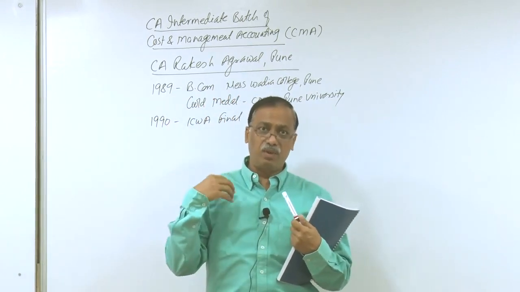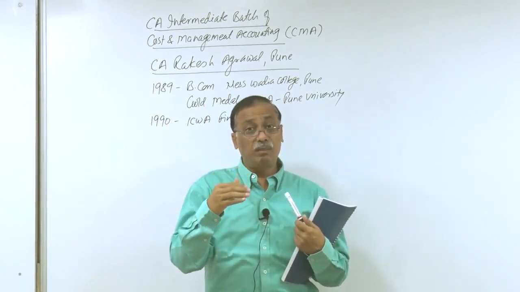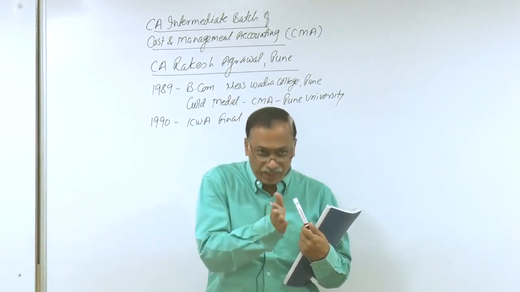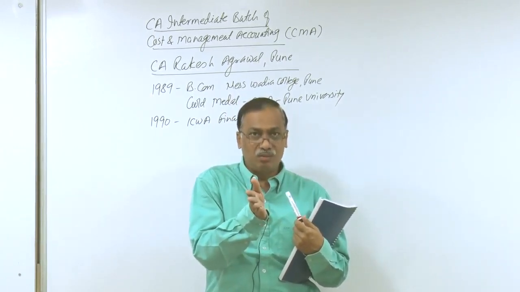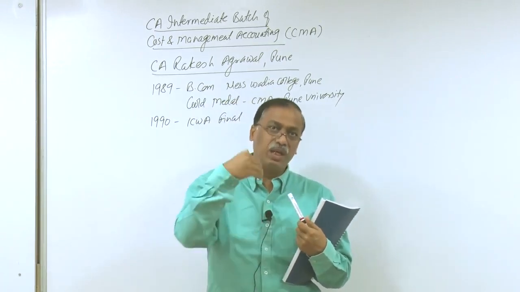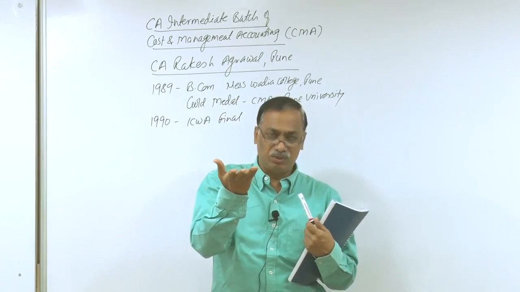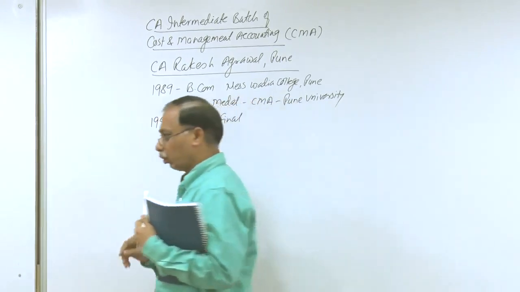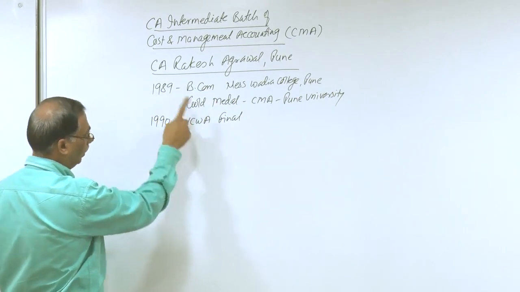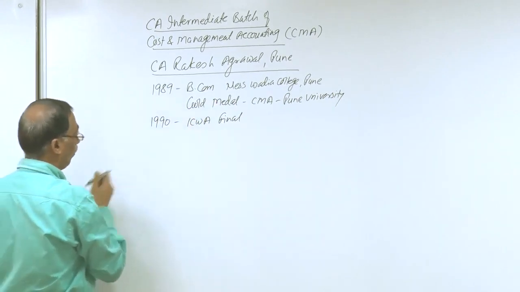Please remember, in our days, CA course was available after graduation. It means there was no entry route after 12th available in those days. So, we had to first complete our graduation and then join the CA course. So, 12th route was not open in our days, but this route was open. So, I did my ICWA along with my graduation.